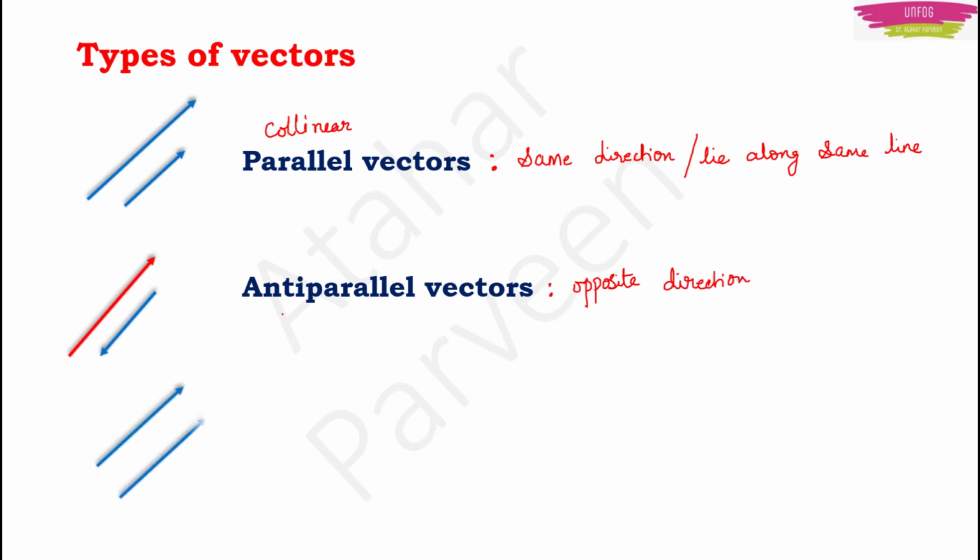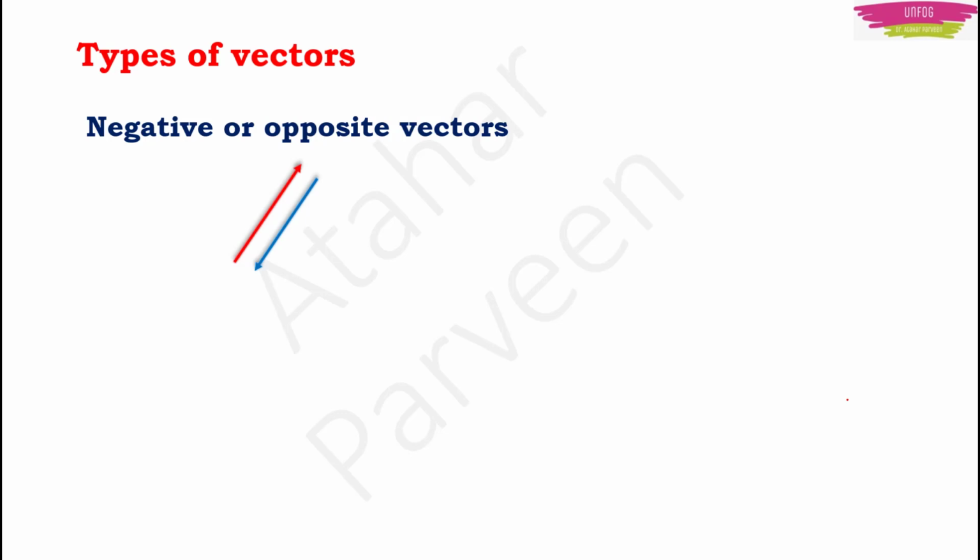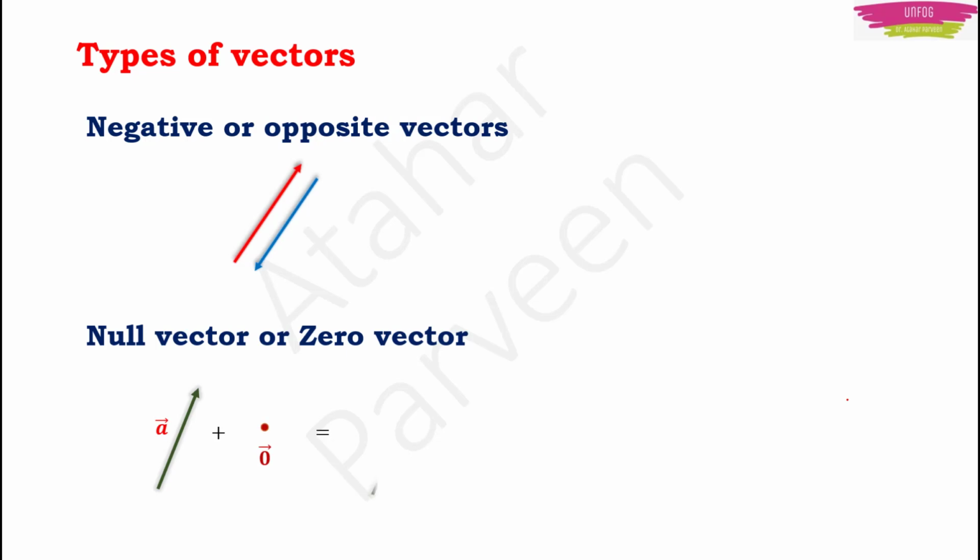The vectors with equal magnitude and the same direction are known as equal vectors. The negative or opposite vectors are any two vectors which have equal magnitude but opposite direction. A vector which has zero magnitude is called a null or zero vector. You can't determine the direction of the zero vector. If you add this zero vector to a vector, then you will have the same vector. Also, if you add two vectors with equal magnitude and opposite direction, you will end up with a zero vector.